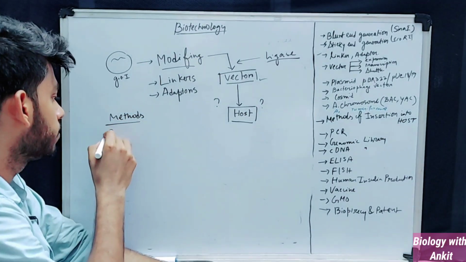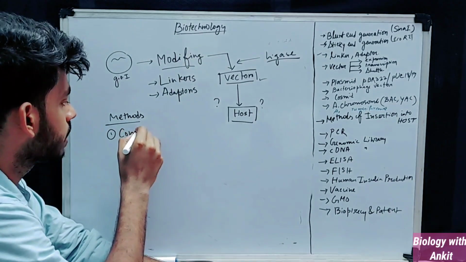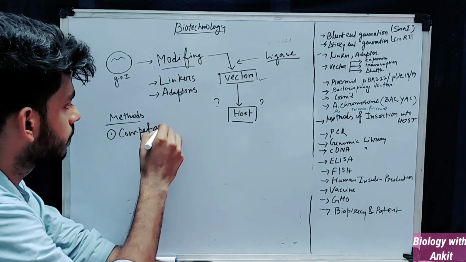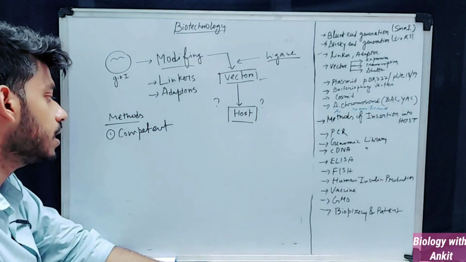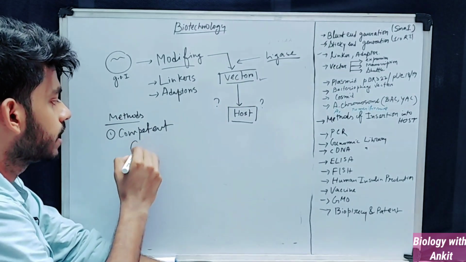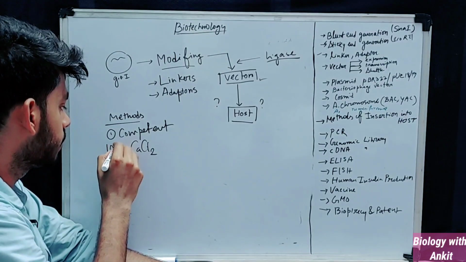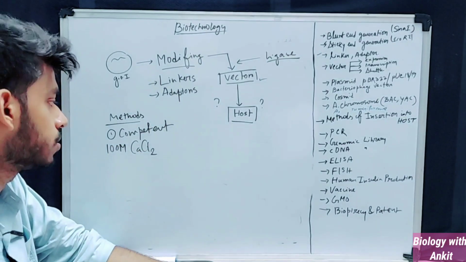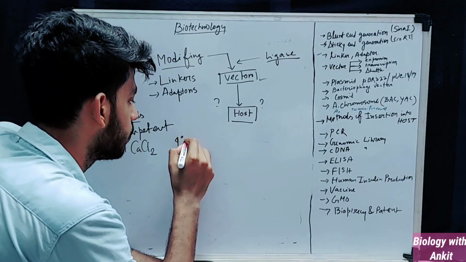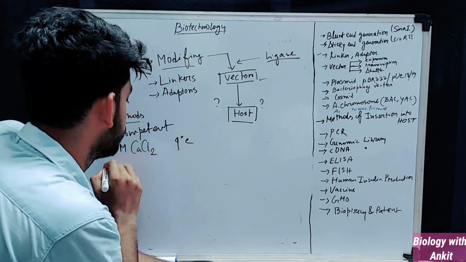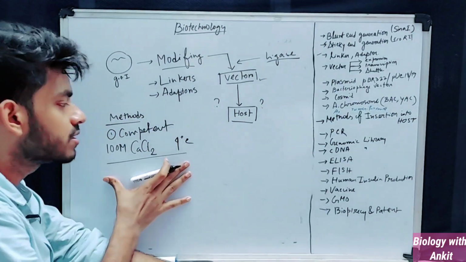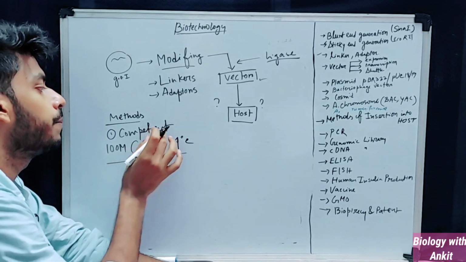Methods can include making a cell competent, competent meaning treating a cell in 100 millimolar calcium chloride solution at 4 degrees temperature. So treating the host cell with this solution makes the cell competent.